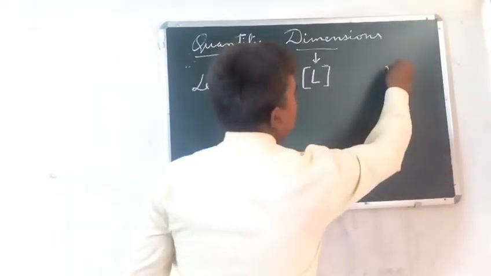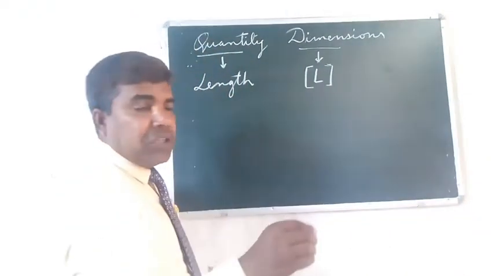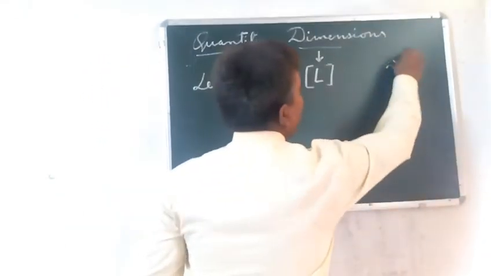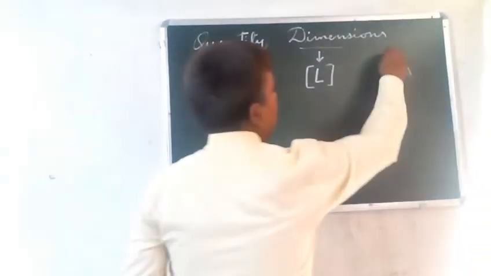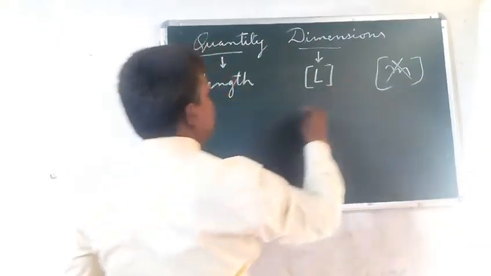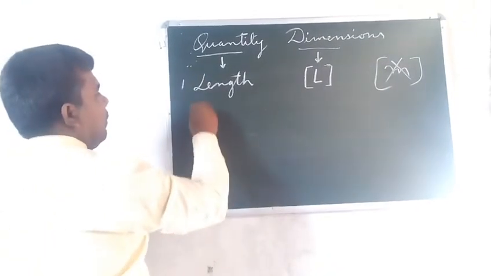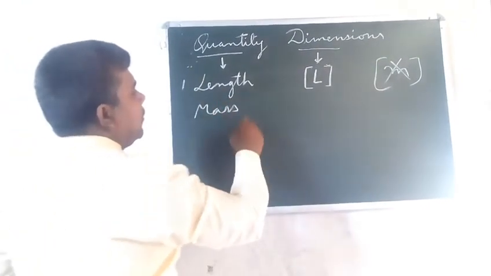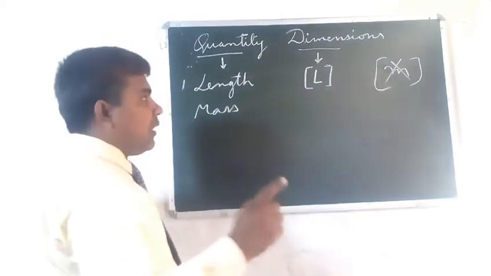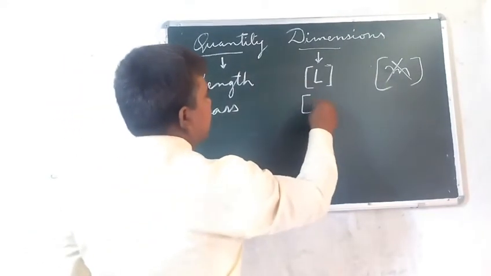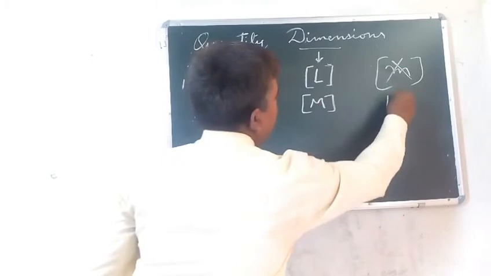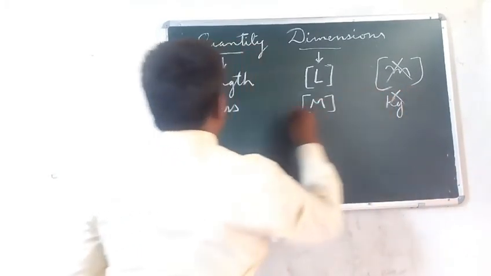We can't write m, because length can be measured in meter. This is wrong, this is correct. After length, what can we write? Mass. We measure it in kg, but here we will write M. We can't write kg.